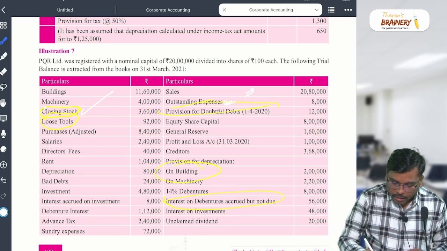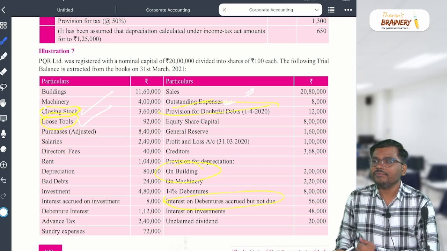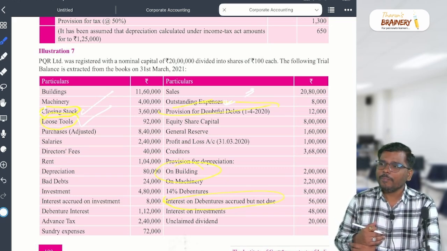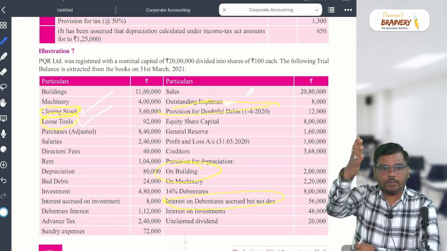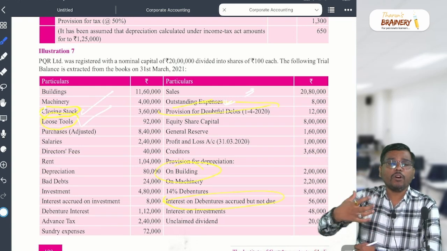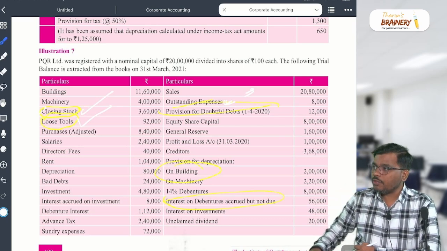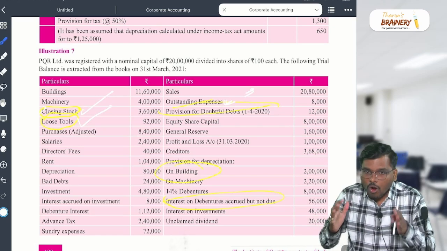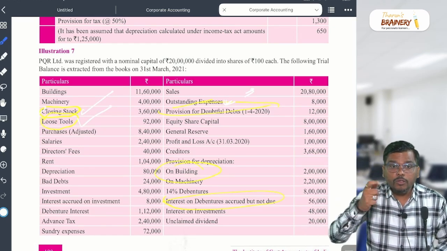Okay. Sir, loose tools. Loose tool is what, sir, again? It is also an asset only. You know, some companies have many machinery. If you go to TVS, Lucas and all, there are so many machinery. Many times their work will be going on, so every day they need to check the nut bolts of that machinery. So they will have the nut bolts in stock. In the stock only they will keep them, so that every day they can check the machinery's nut bolts. So this is a loose tool.